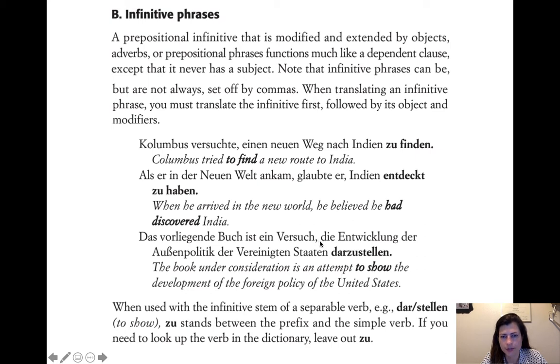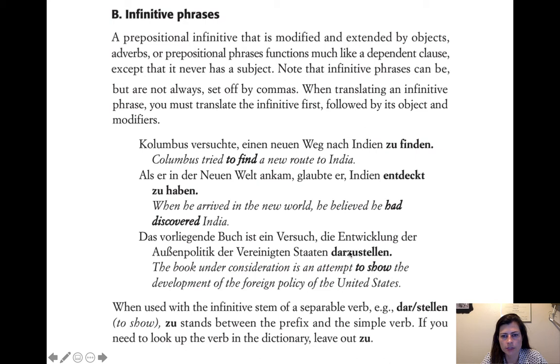And then this whole thing is an infinitive phrase. And so we've got to go to the end to see what the verb is going to be. Because the verb needs to come at the beginning of the infinitive phrase in English, but comes at the end of the infinitive phrase in German. So darzustellen, to show. Sometimes it's like to demonstrate or to represent. Mostly to represent, I would say, for darstellen, but to show is also very similar and is a fine translation. So an attempt to show the development.